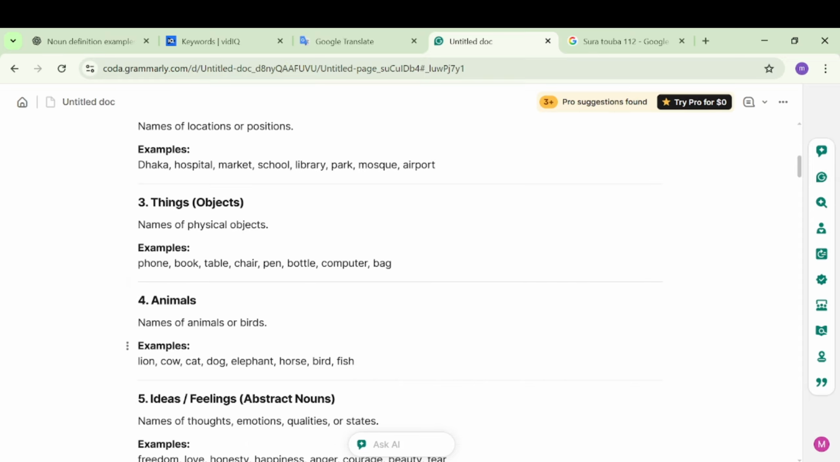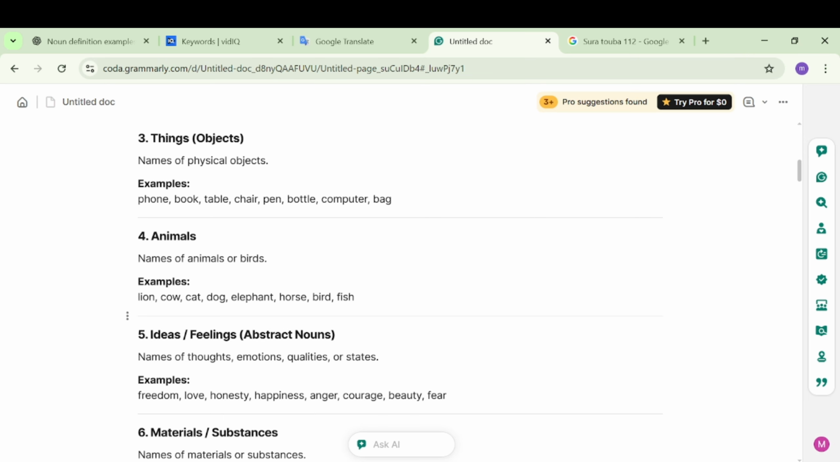Things or objects can be nouns like phone, book, table, chair, pen, bottle, computer, bag. The names of animals can be nouns like cow, cat, dog, horse, bird, fish. The names of any animals.